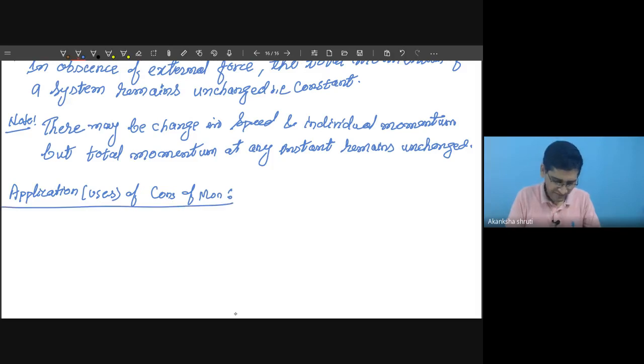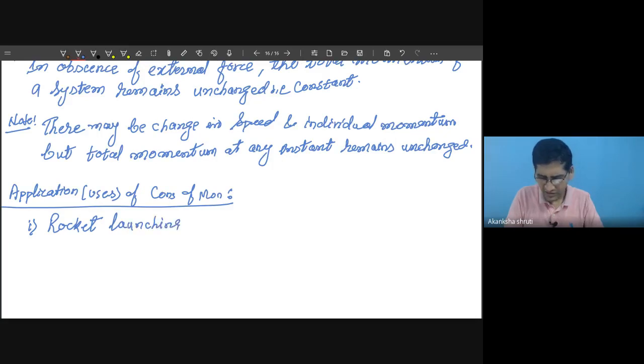What is that? Very first that we have seen is the rocket launching. This is based on both Newton's third law as well as the conservation of momentum, because conservation of momentum itself is a part of Newton's third law. Rocket launching.